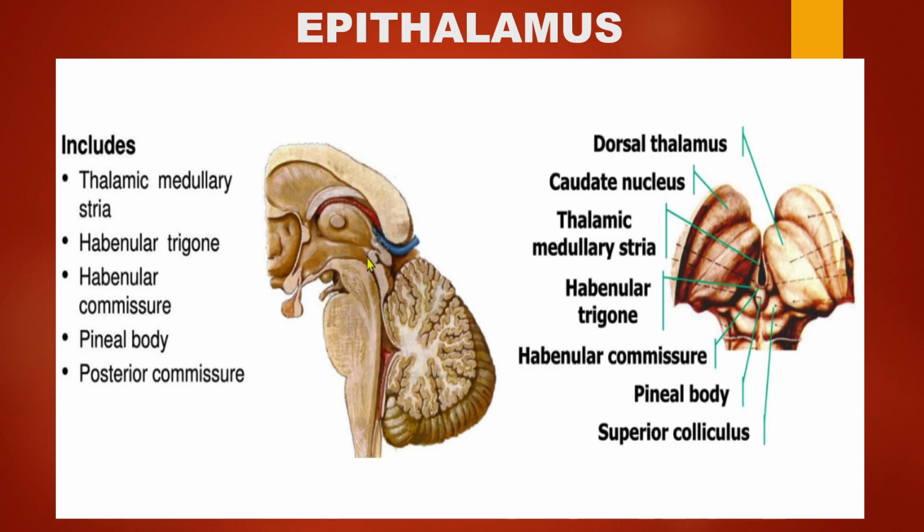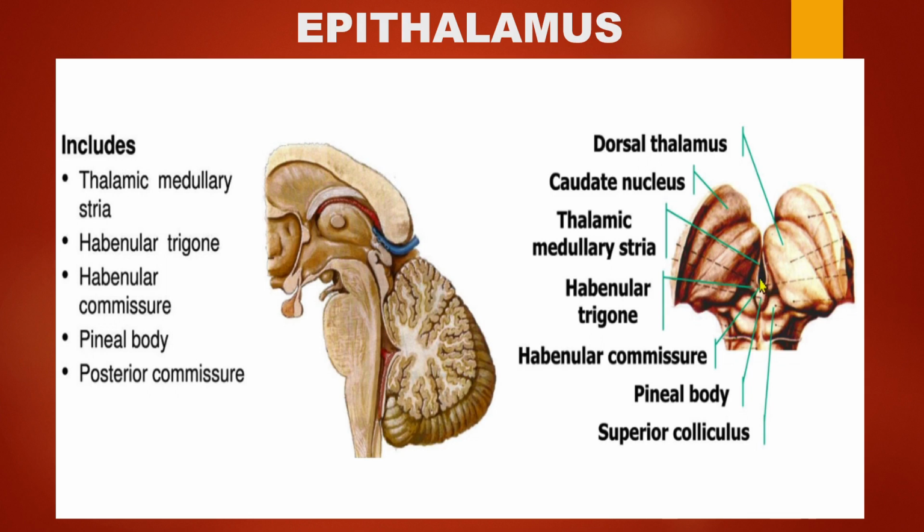It is connected by means of a stalk. The stalk is intervened by a recess called the pineal recess, which divides the stalk into two regions, the dorsal and the ventral lamina. The dorsal lamina is traversed by the habenular commissure.